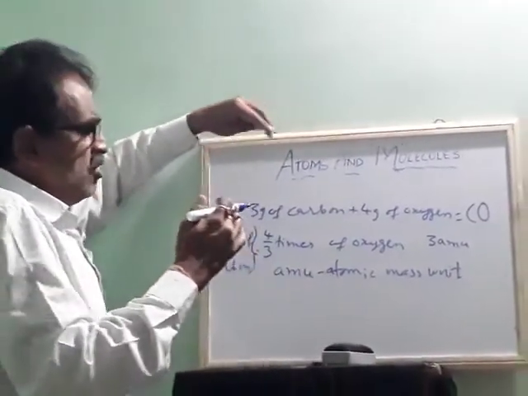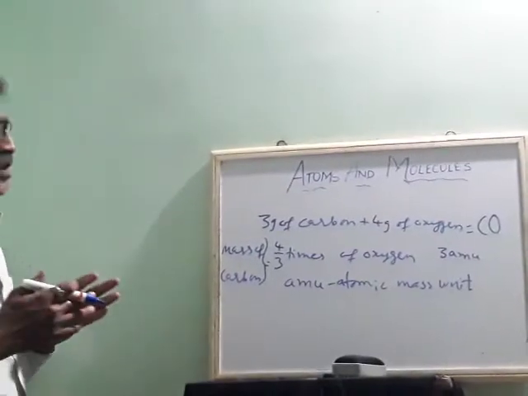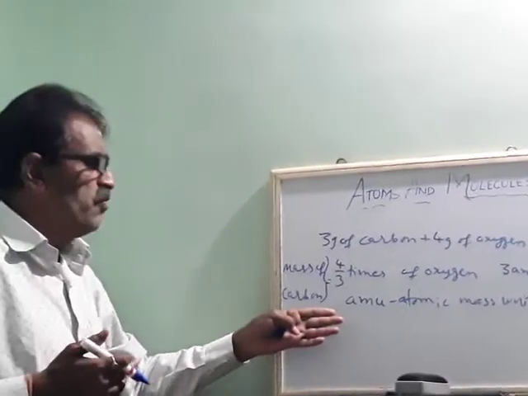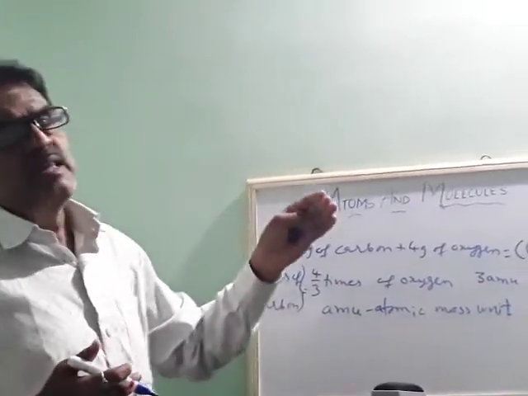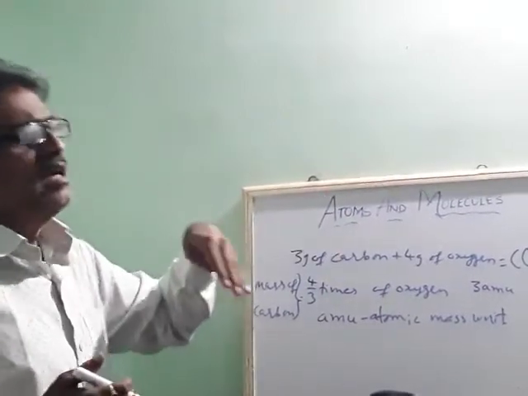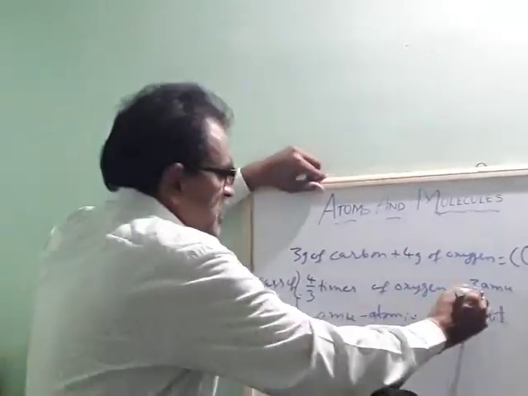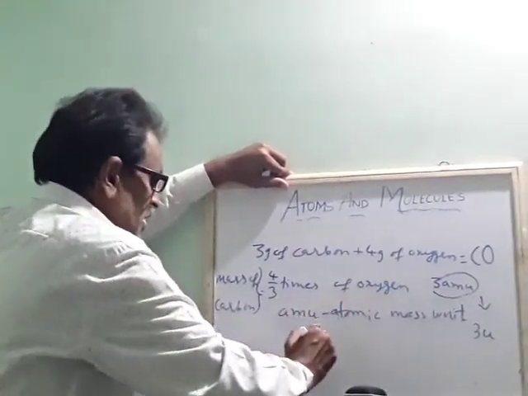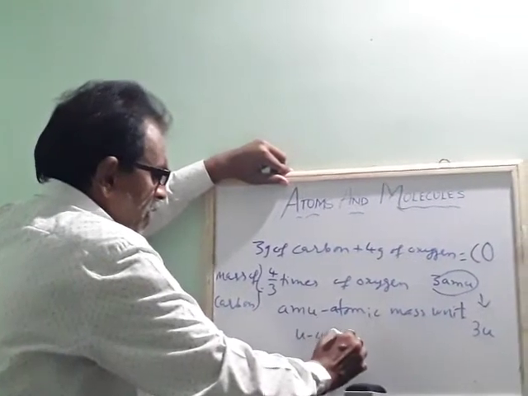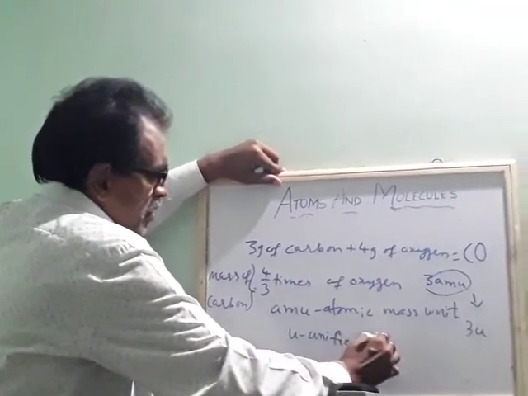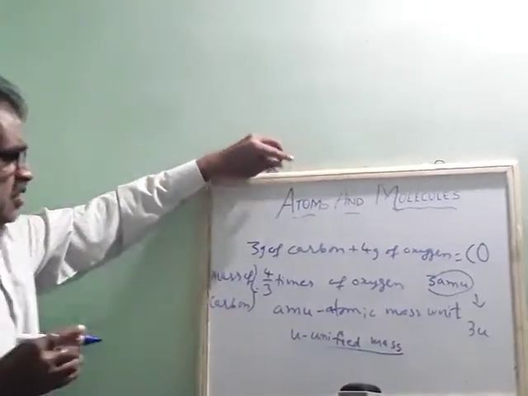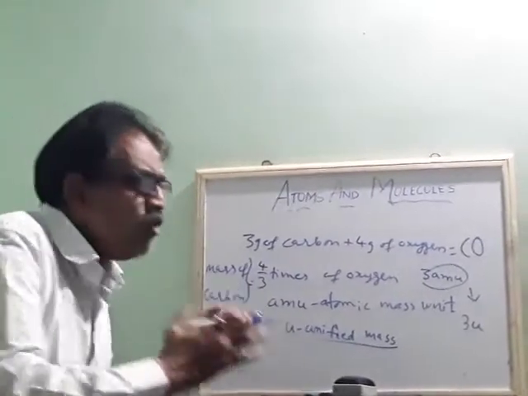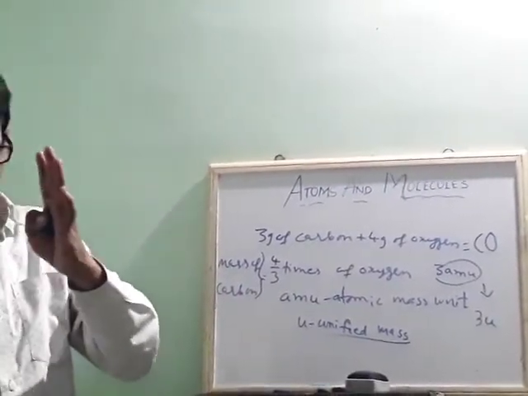Again, this was not relevant, so the concept was changed. Now it is modified as per IUPAC, the International Union of Pure and Applied Chemistry. As per their recommendations, we are using unified mass. Instead of AMU we write 3 U, where U indicates unified mass. So this was the concept of finding relative atomic mass.